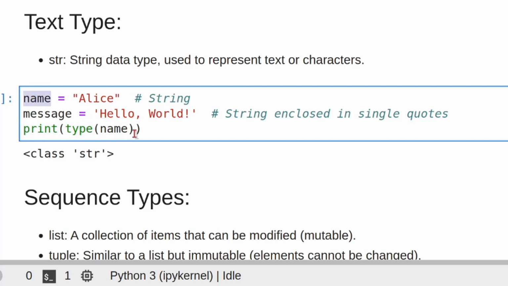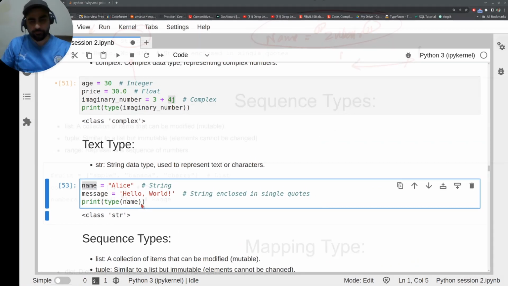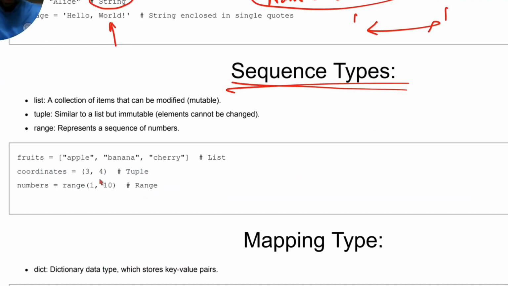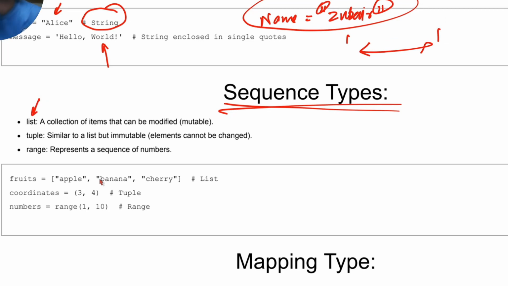So we covered the first type of data, that is the numeric data type, in which we had integers, floats, and complex numbers. Then in the text type we have the string class, and then come the sequence types. The first thing is list. We'll delve deeper into those when we go to data structures. Here we are just seeing data types, so we'll see how to use lists and stuff like that.